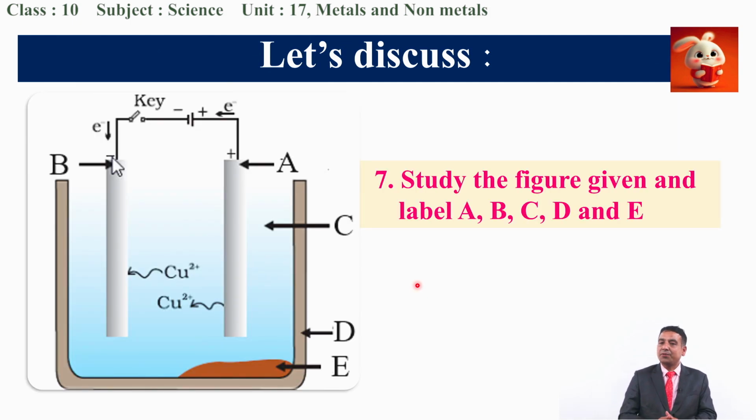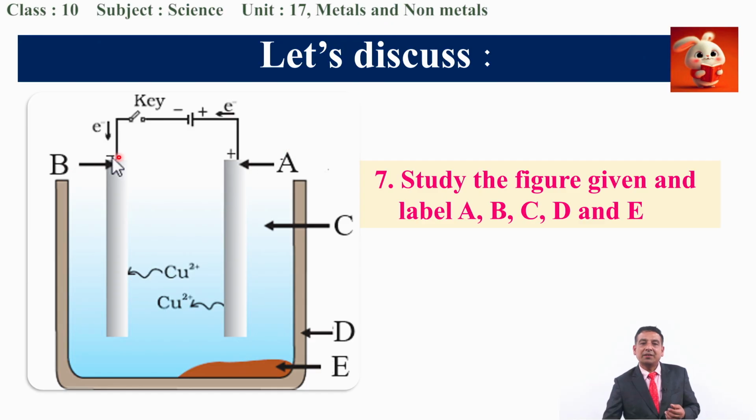Next question related to this is, you have to study a figure which is given here, in which it has been labeled as A, B, C, D and E. So, you have to write the names of A, B, C, D and E. I am just giving the names. A is anode, because as I have already told you, the electrode to which the positive terminal of the battery is connected is called anode.